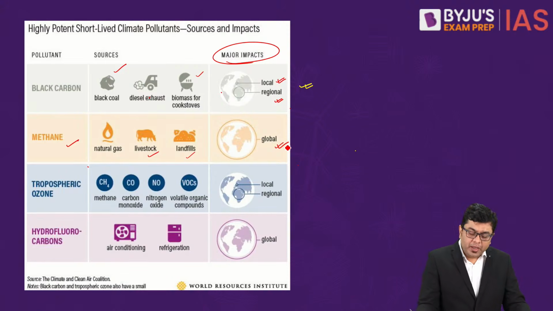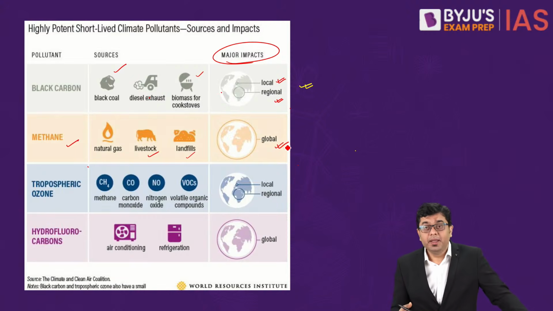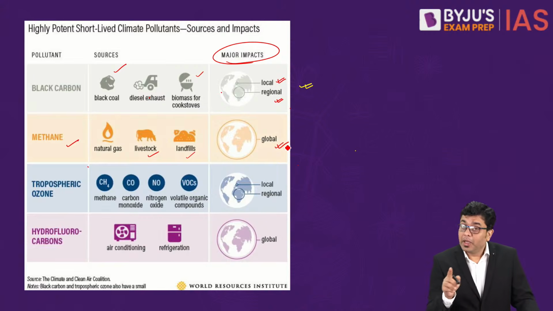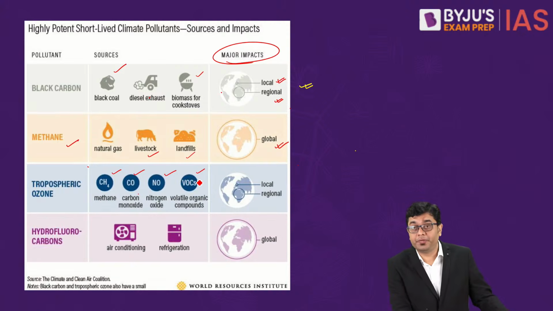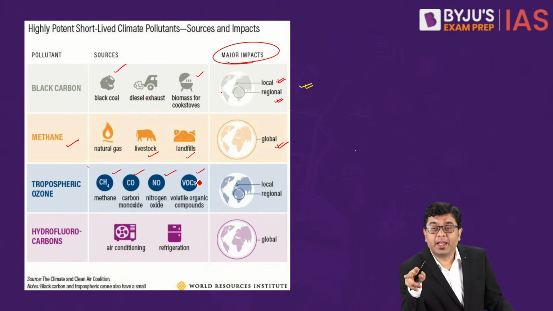Tropospheric ozone, or the ground level ozone. Now, ground level ozone, you have to understand, is a secondary pollutant. It is produced due to the presence of methane, carbon monoxide, nitrogen oxides and volatile organic compounds. If you recall, nitrogen oxides in the presence of volatile organic compounds and in the presence of sunlight are able to produce ground level ozone.